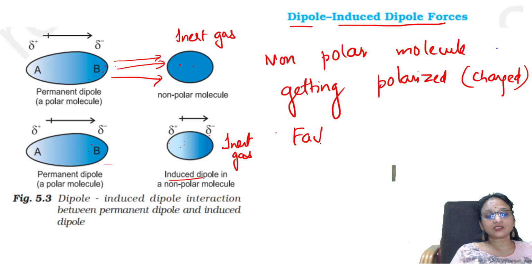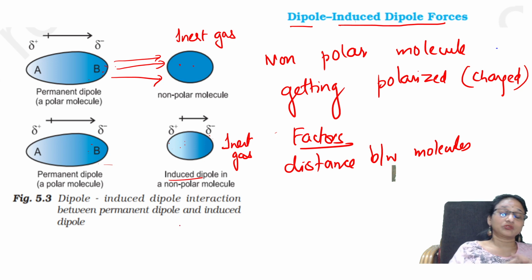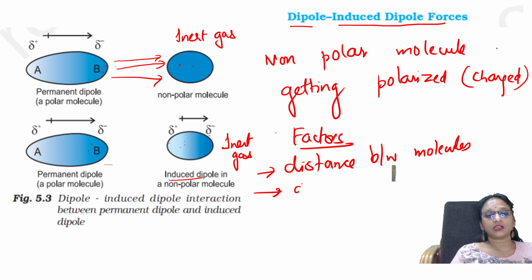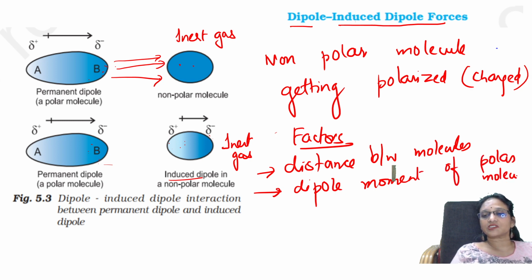So what factors does this depend on? Important thing, distance between molecules. The farther they are, the weaker the attraction. The closer they are, the sooner the dipole can be created. Next important thing, this depends upon the dipole moment of the polar molecule. Whatever polar molecule is adjacent to the non-polar one, that also matters, because it has to induce a dipole in it. So the dipole moment of the polar molecule is also important.